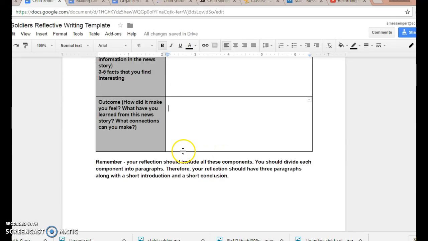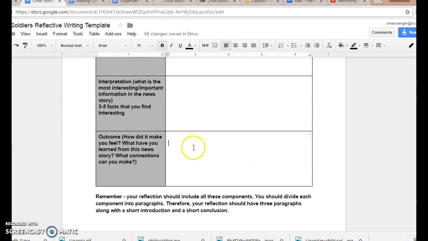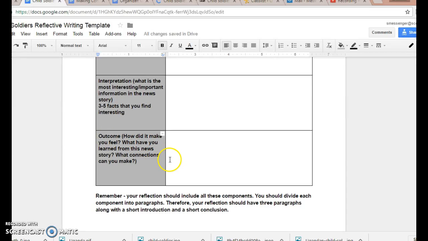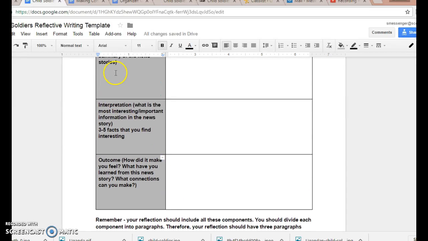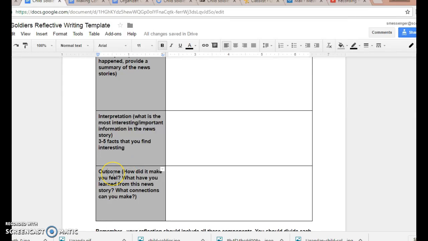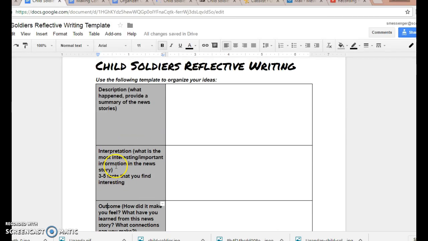One thing that I've seen many students do is write a reflection without including an interpretation or without including an outcome. Make sure you include all three components of your reflection and make sure each one is its own paragraph. In order to signify to the reader that you are writing a new paragraph, you must indent.